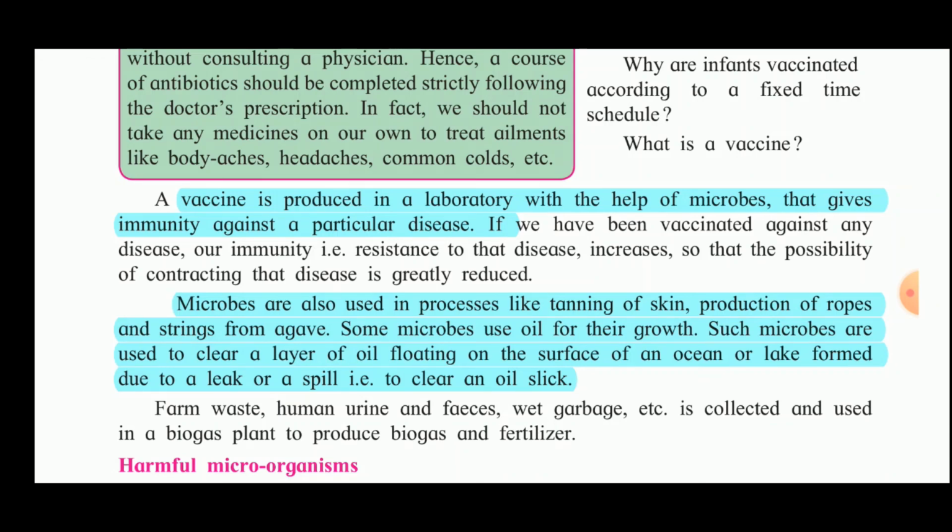Because in oceans, big ships are there which carry oil. So sometimes oil spills occur from the ship and they form a coating layer on the ocean water, which may prove harmful to the aquatic plants and animals. So in that case, these microbes are spread on the oil spill so that they feed on the oil, they use the oil for growth, and thus the oil is cleared from the ocean.